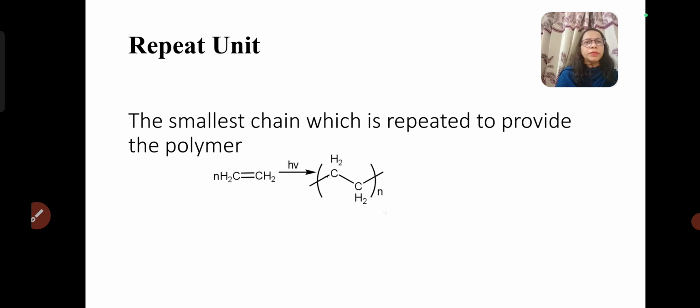Next term is repeat unit. The smallest chain which is repeated to provide the polymer, and this repeat unit is formed by the combination of monomers. Monomers may be of one type or more than one type.